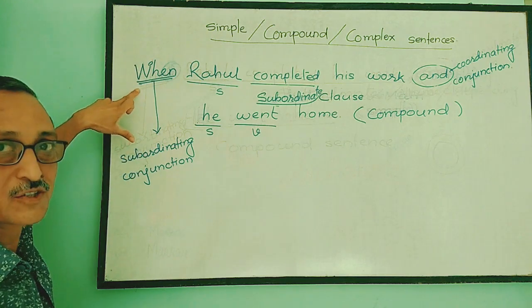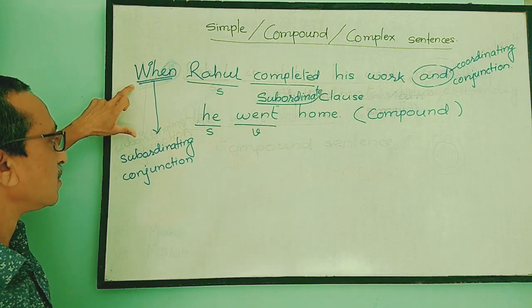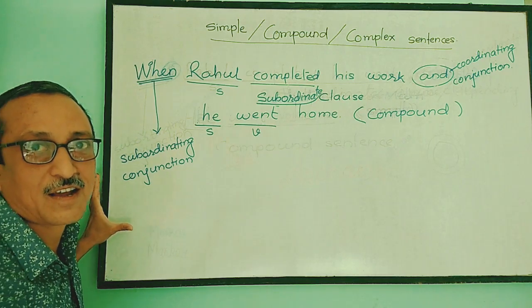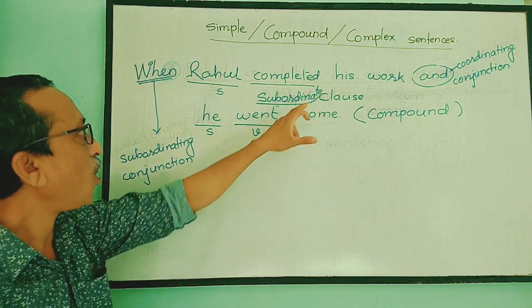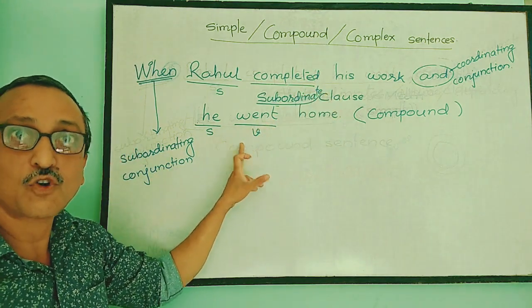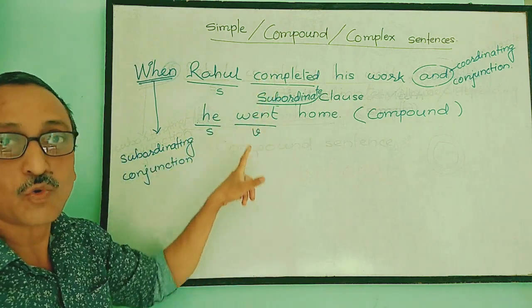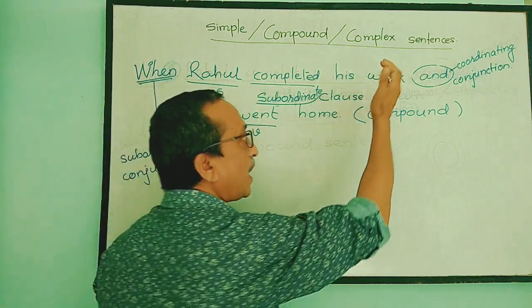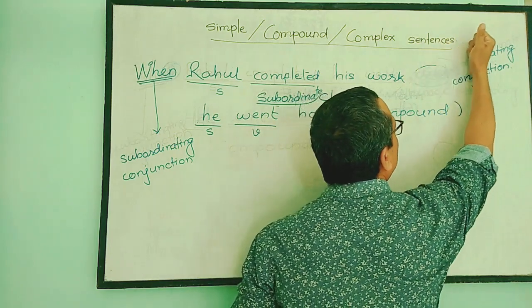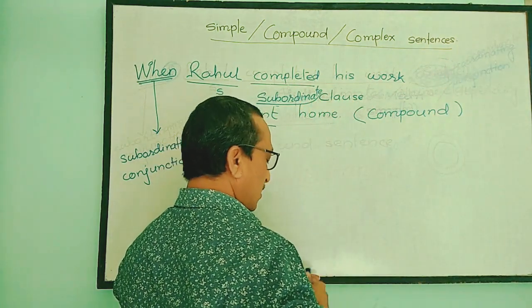Therefore this conjunction is called a subordinating conjunction. Now see, on one side there is a subordinate clause, whereas "he went home" is a main clause, the meaning is complete. These are two different clauses, therefore "and" will not be there. This coordinating conjunction will not be there, okay?